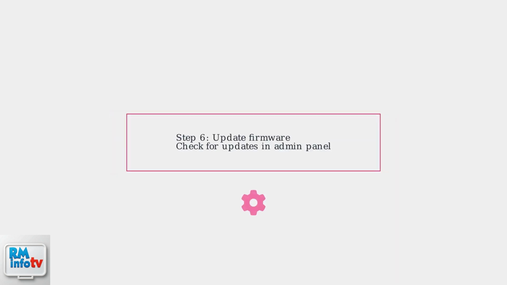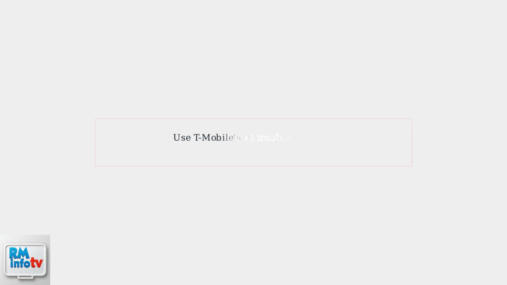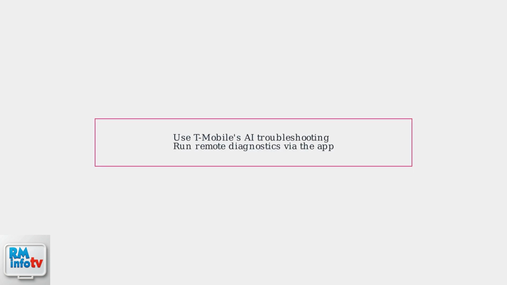Sixth, update your router's firmware via the admin panel. Outdated firmware is a common cause of connectivity issues and security vulnerabilities. Finally, utilize T-Mobile's AI-driven troubleshooting in the app to run remote diagnostics and resolve issues without contacting support.